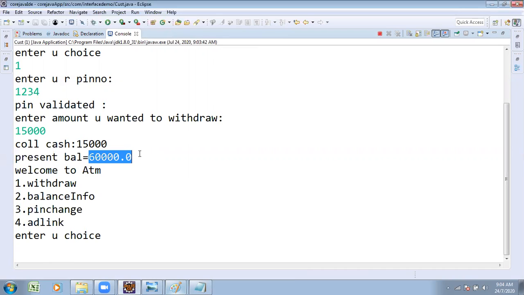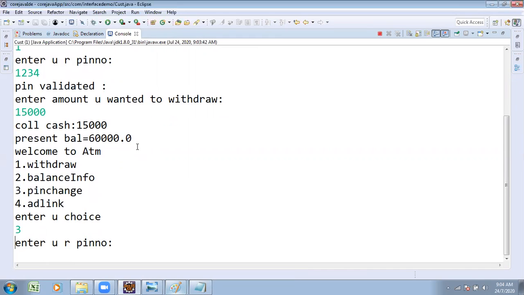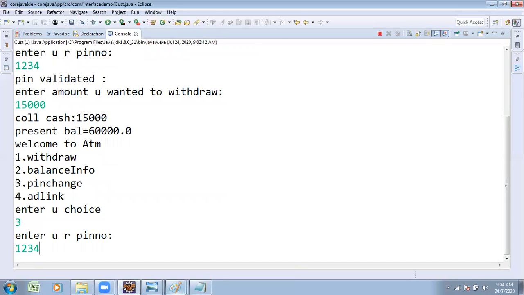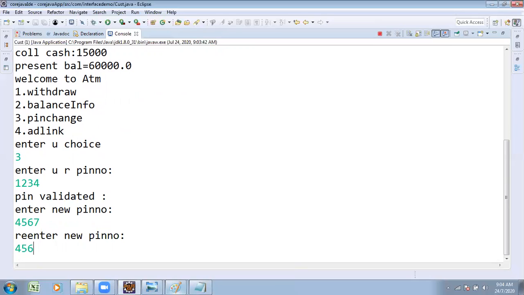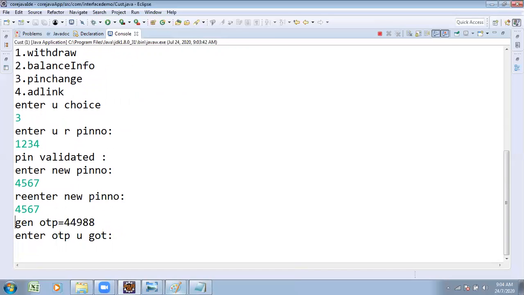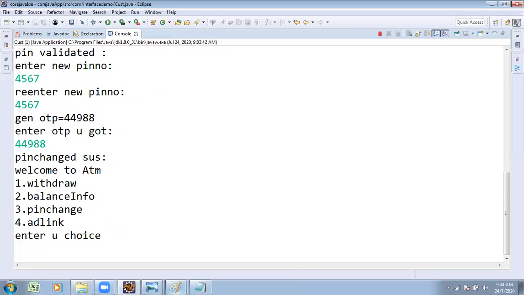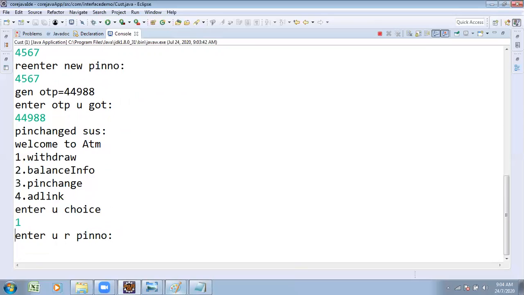Now I wanted to check my PIN change process. Enter your PIN number, the old PIN number I entered. PIN validated. New PIN number 4567, entered 2 times, the right PIN number. It asks me to enter the OTP. I got the OTP, 44988. Enter the OTP. So now the PIN change is done. After the PIN change, again I wanted to make the withdraw.